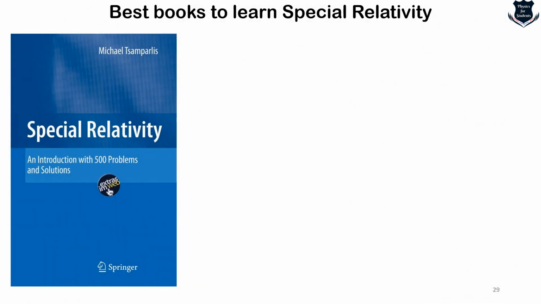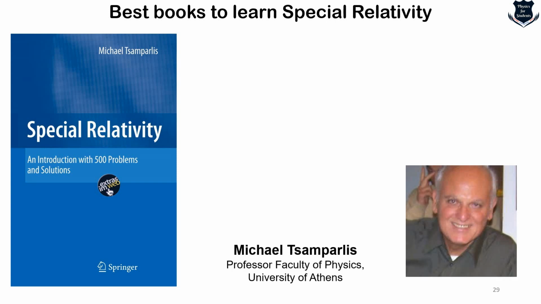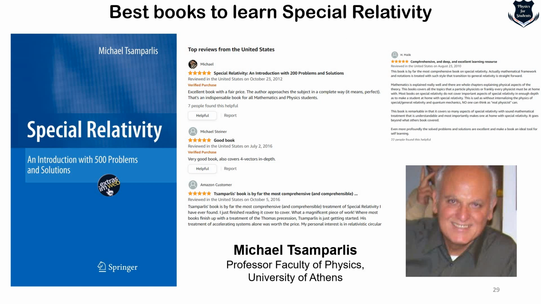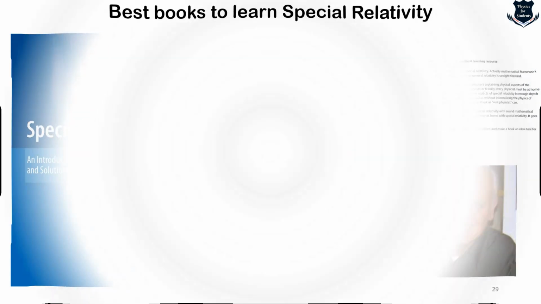Coming to the next part, I would say that this book, which is a little bit more mathematical and very good in nature, is Michael Samperle's Special Relativity, Professor Samperle, Michael, University of Athens. The top review more or less tells that the book is very good. Now this is a mathematical book in nature. Those who are really interested to know deep into the mathematics, I would definitely recommend going ahead with the book. You see, the content of the book is very exhaustive. It first gives you an idea of the mathematical part. So it deals with tensors, operation of tensors, Lorentz transformation. That means whatever mathematics you require later has been given in the first 52 pages.